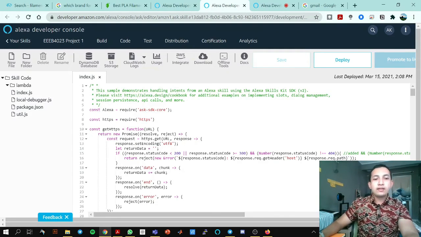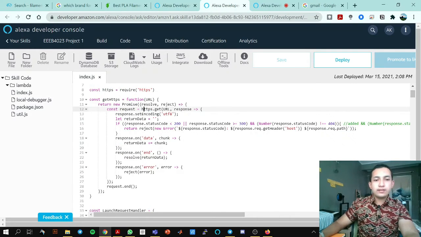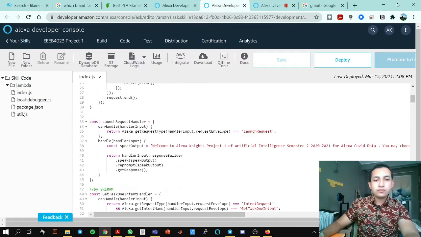That's the function. This part is like a variable declaration for HTTPS. So it is a must to have these two.